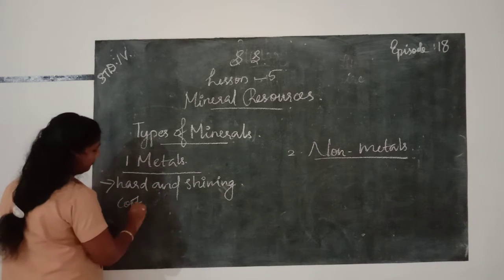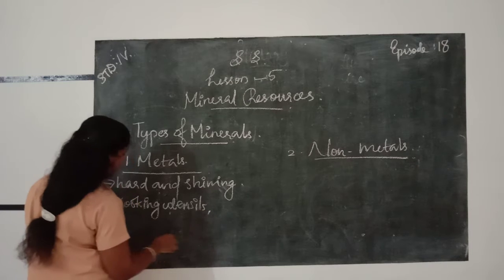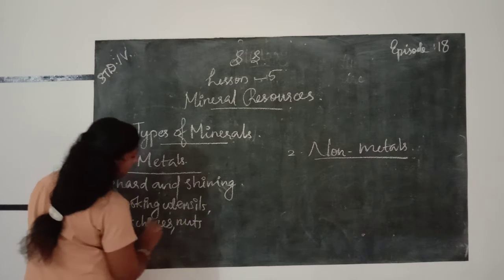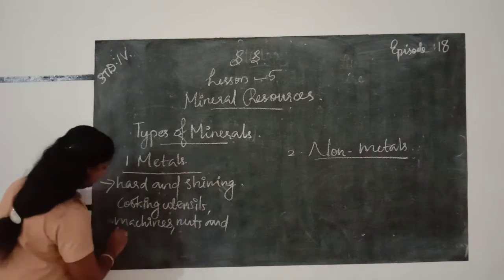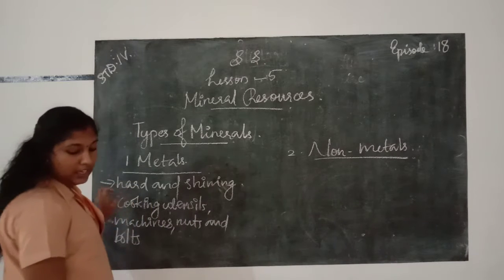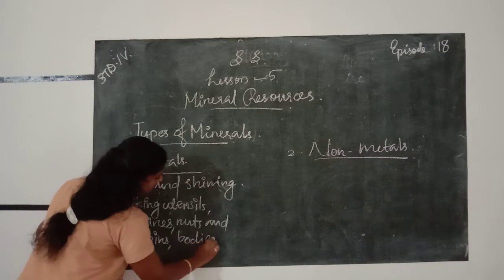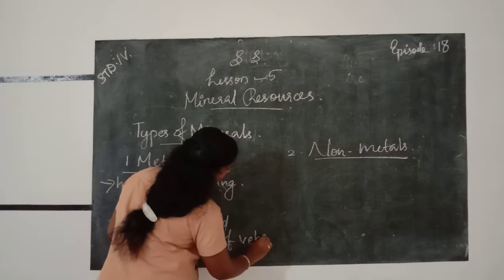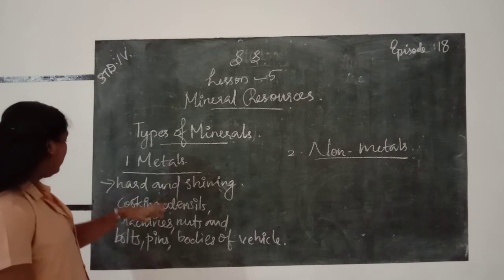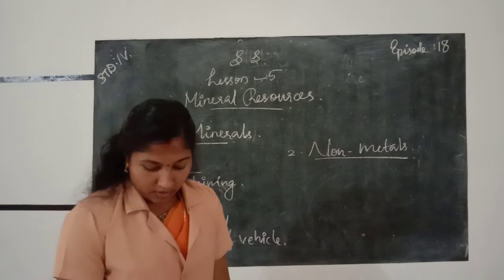Cooking utensils, machines, nuts and bolts, pins, bodies of vehicles, etc. The metals are used for making cooking utensils, machines, nuts and bolts, pins, bodies of vehicles, etc. Okay.